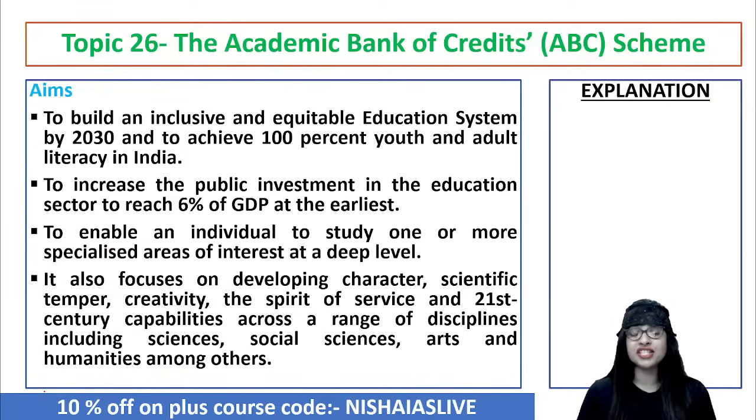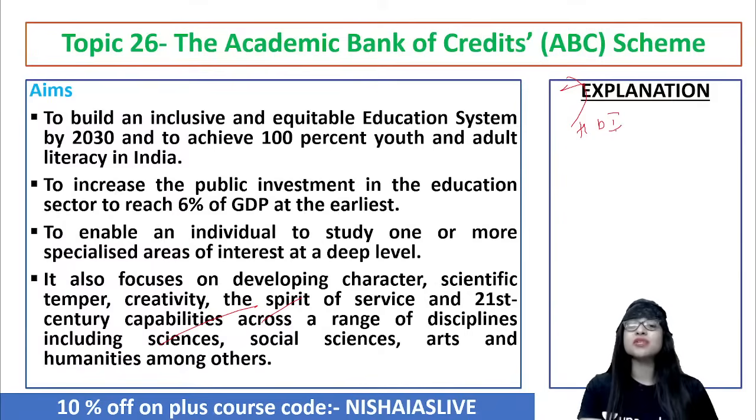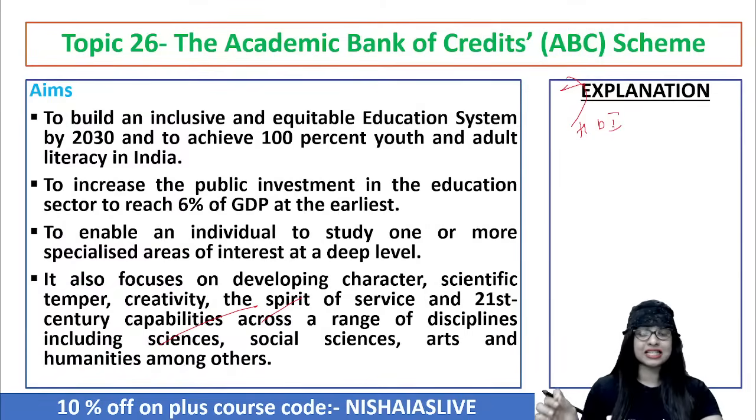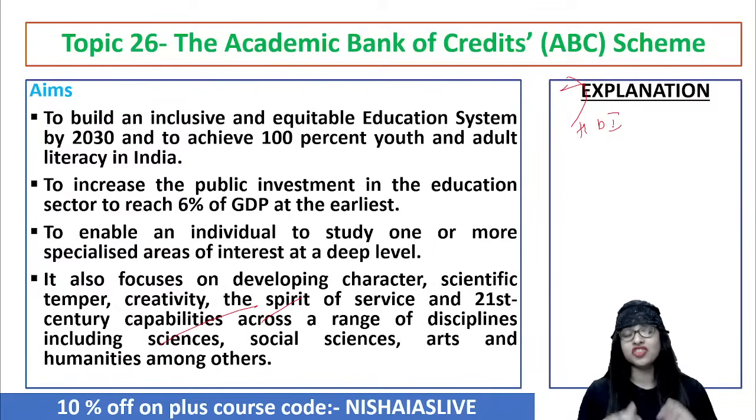At the same time, the second point is to increase the public investment in the education sector, so they'll be able to reach 6% of GDP at the earliest. No doubt in that, because we know that the gross domestic product of India is indeed very important. Through education, or the social indicators, which are again connected to the concept of HDI, the Human Development Index, the aim is to increase the public investment in the education sector and make sure the GDP target of 6% is achieved at the very earliest.